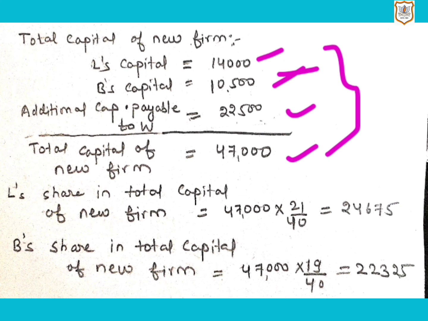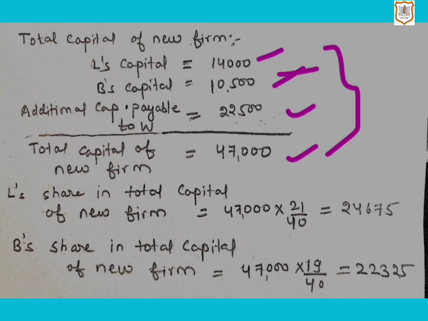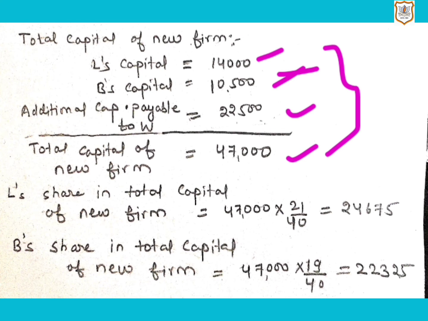So here we need to find out new profit and loss sharing ratio in the new firm, which will be found out by applying the formula of new share, that is old share plus gain. So here we have both the information. We have old share of continuing partners, and we have gaining share of continuing partners.